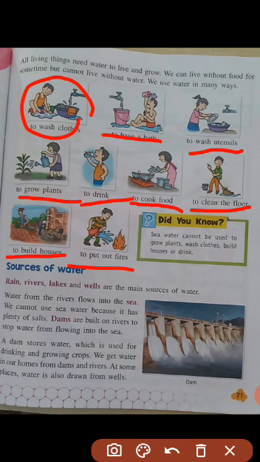Dams are built on rivers to stop water from flowing into the sea. See, it is the picture of a dam. It is built on rivers to stop water from flowing into the sea. So a dam stores water which is used for drinking and growing crops. We get water in our homes from dams and rivers.